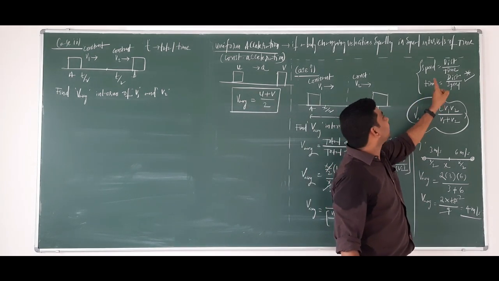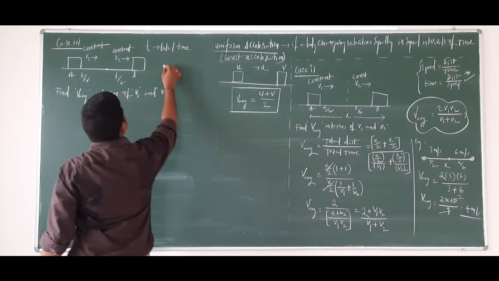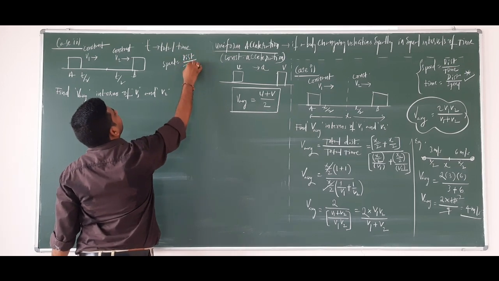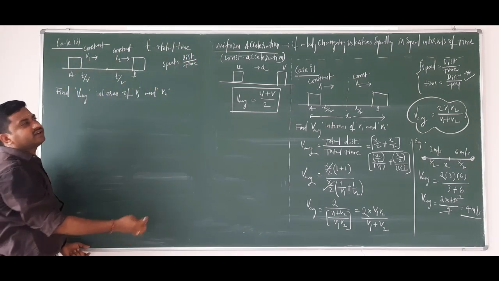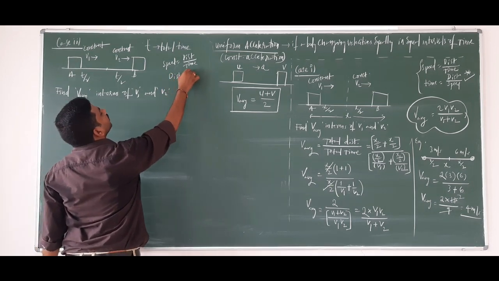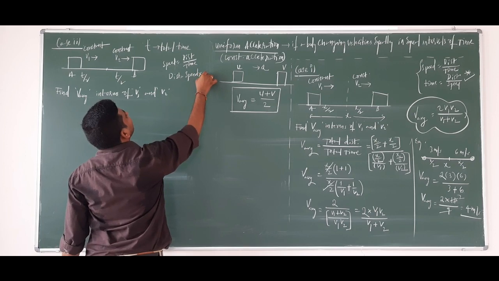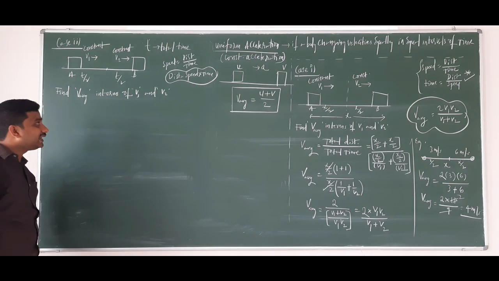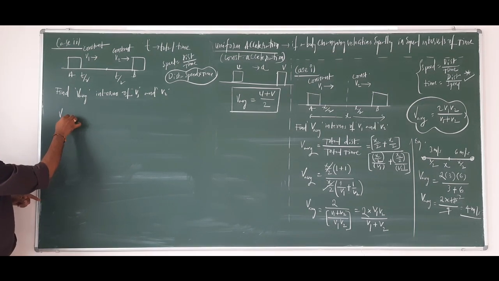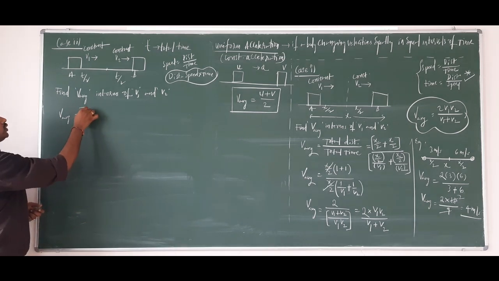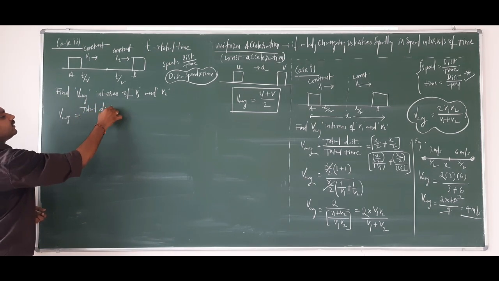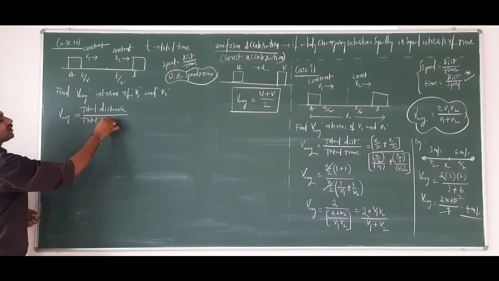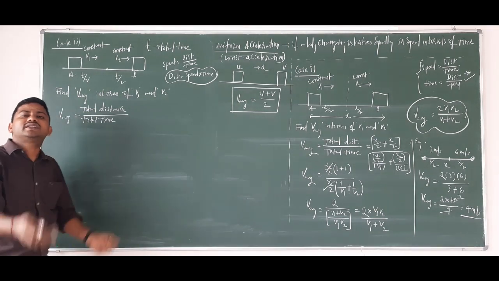The basic formula we used is speed is equal to distance by time. So let me use the same formula here. Speed is equal to distance by time. So from here, distance is not given, time is given. So distance is equal to speed into time. This is the basic equation we are going to use. Now, average speed or average velocity, the basic formula is what? Total distance divided by total time.